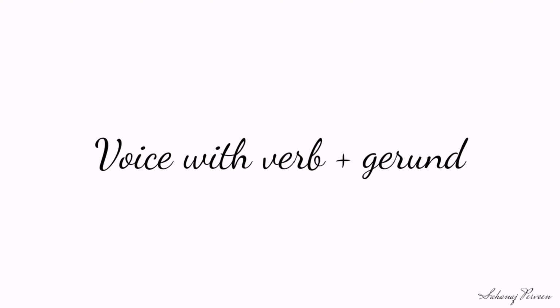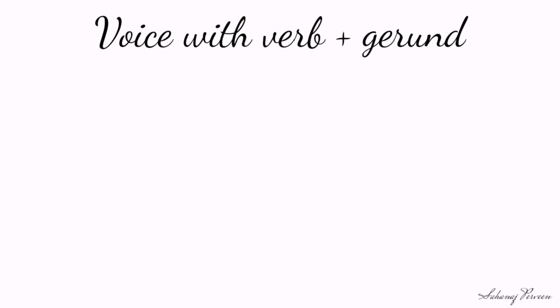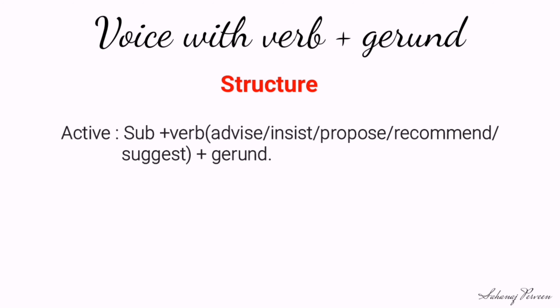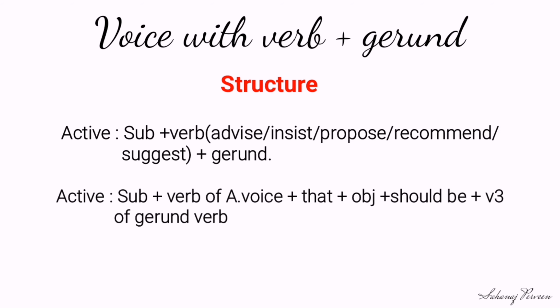Now we will learn active voice with verb plus gerund. When the structure of active voice is like that: subject plus advise or insist or propose or recommend or suggest, these kinds of verb plus gerund. In that case, we will turn the active into passive by following this structure: subject plus verb of active voice plus that plus object plus should be plus V3 of gerund verb.